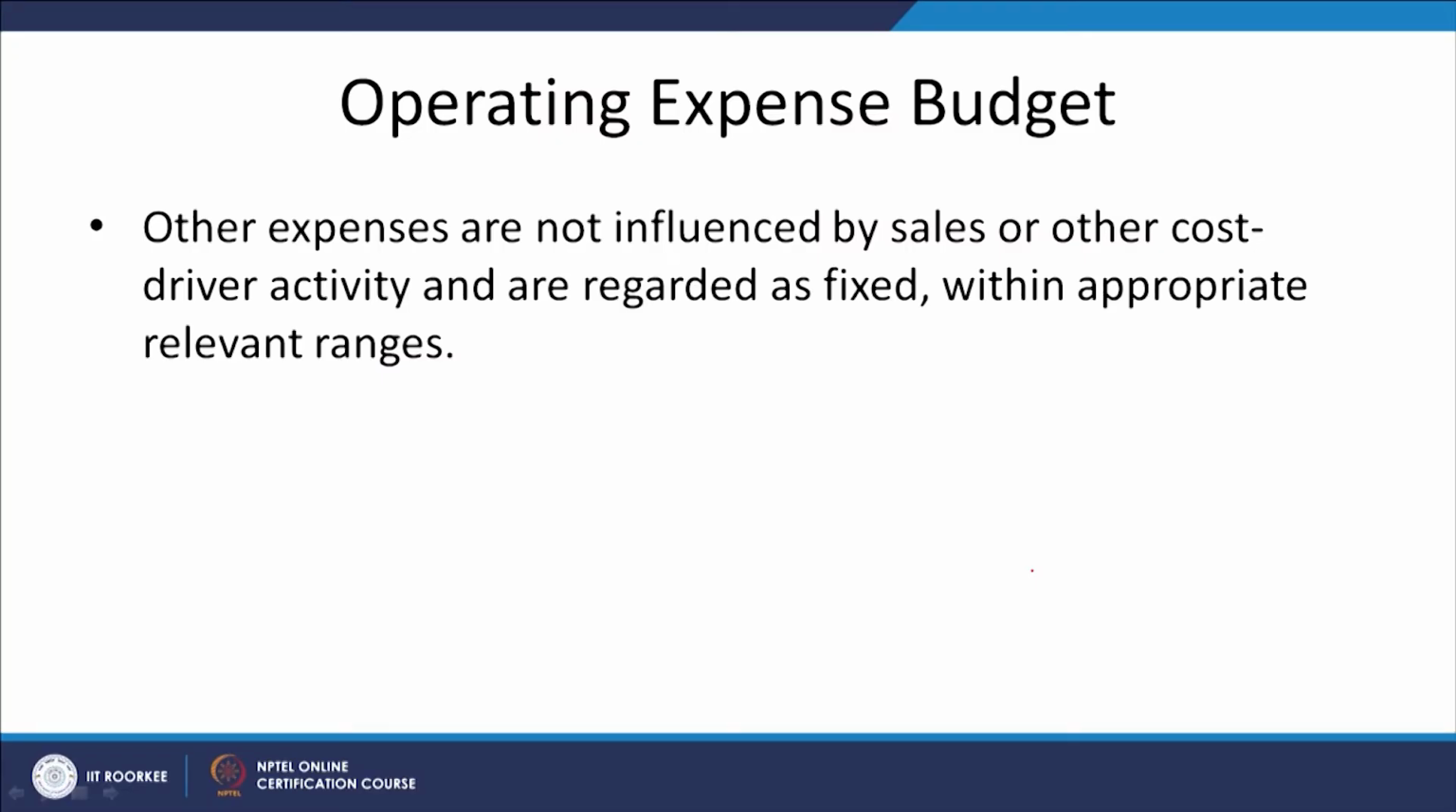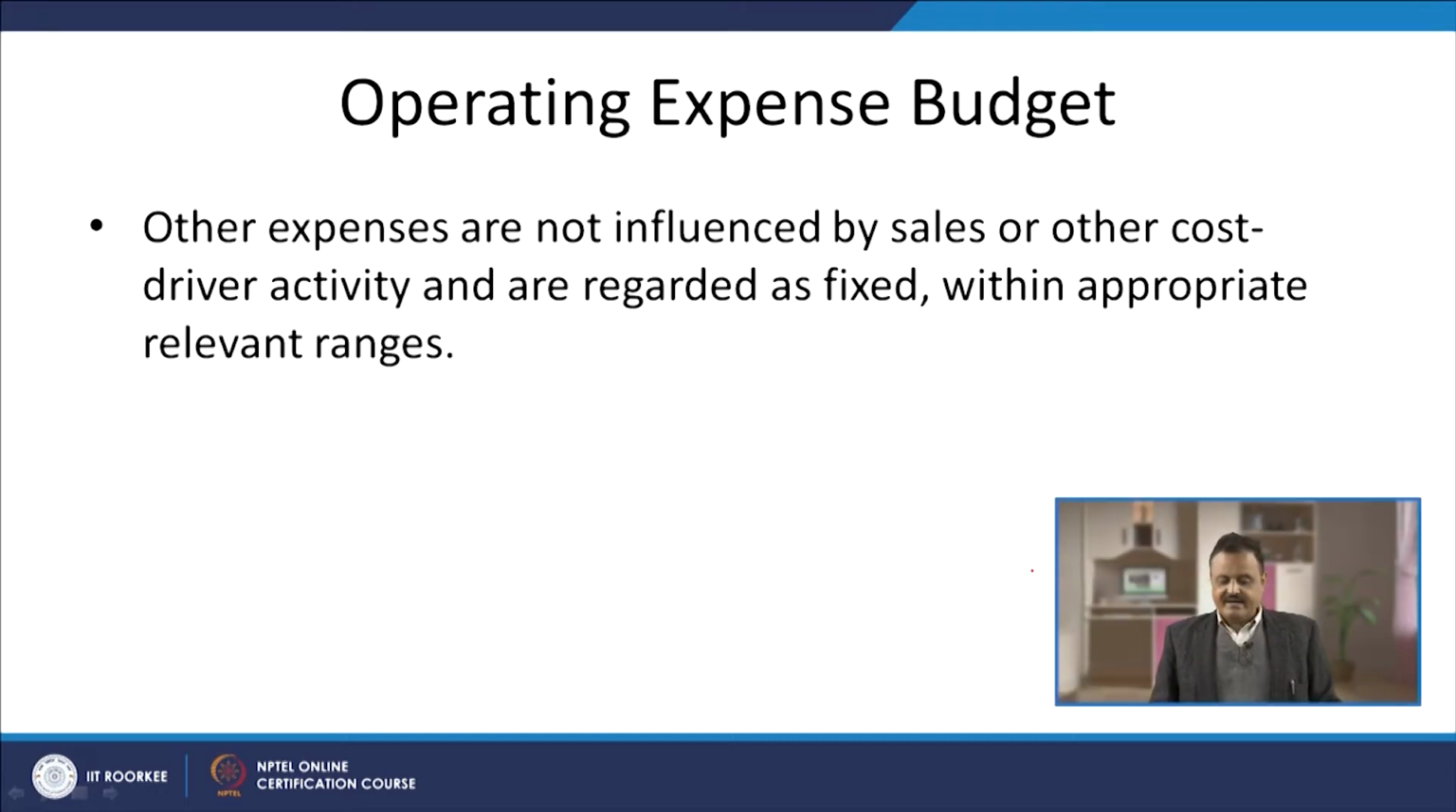Now, other expenses are not influenced by the sales or other cost driver activity and are regarded as fixed within appropriate relevant ranges. So, it means when you talk about the operating expenses, you have to broadly divide them into two parts. One is the fixed expenses, other is the variable expenses. Fixed expenses remain fixed up to a certain level of output or production. For example, an office or factory premises of a given size is sufficient for the given level of production and sales.